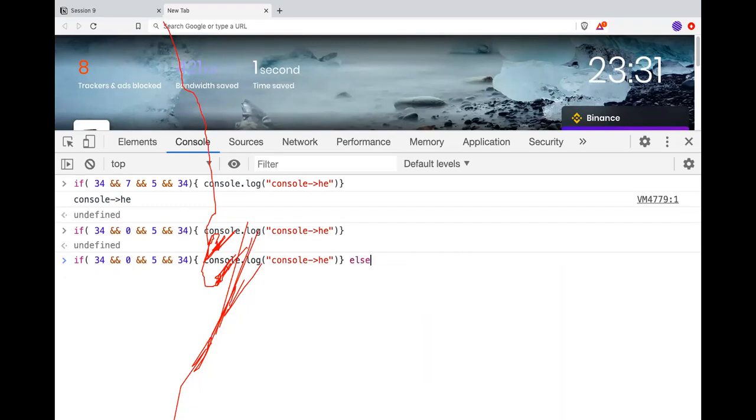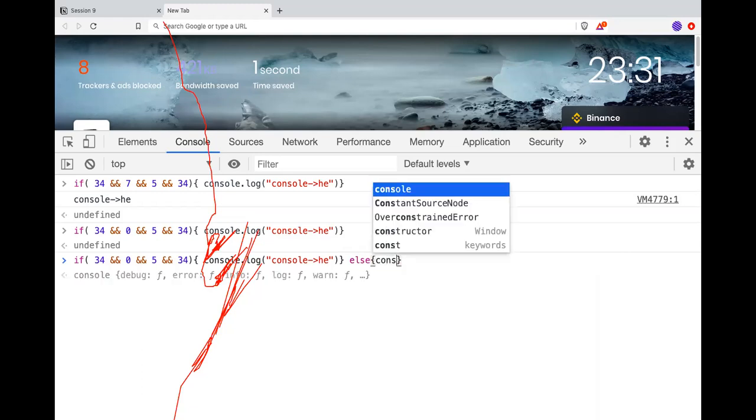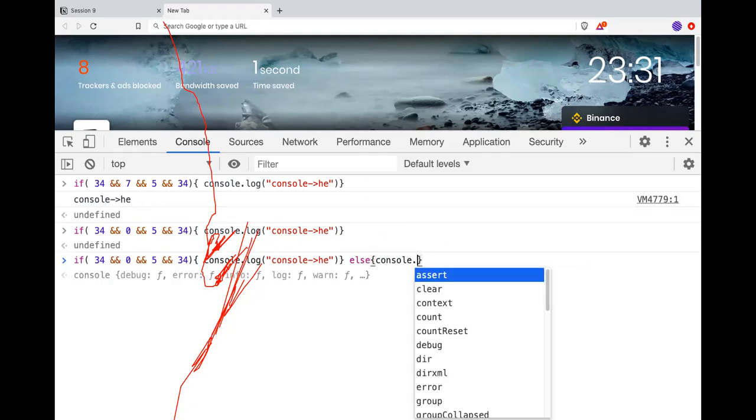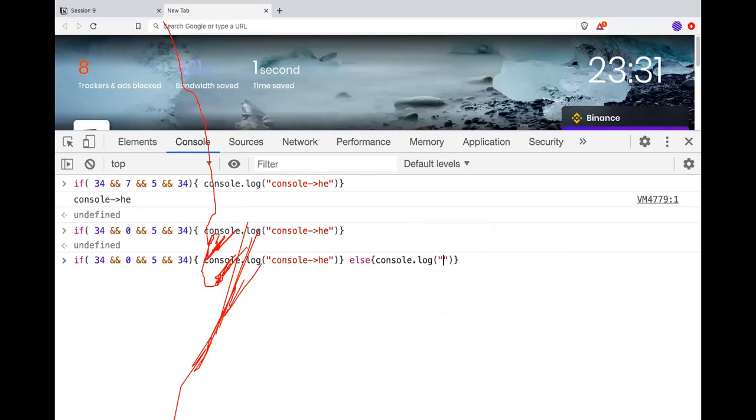Yes, correct. So if I have else condition here, and if I do console.log else, okay. So now it will print else because one of the value is false value. False. Okay, false value. I hope you are getting it.